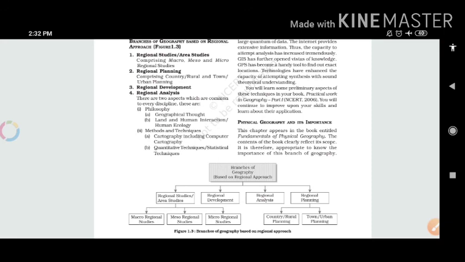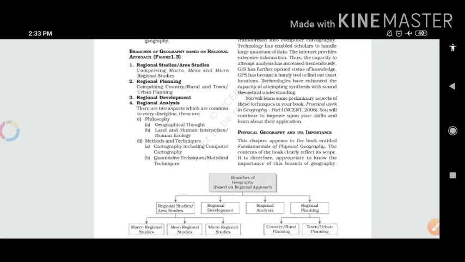We are not studying geography under the systematic pattern, but if we are dividing geography on the basis of the regional approach, then we are just classifying it segment by segment: a small area, then some bigger area, and the biggest area. Like that we are dividing these kinds of things.